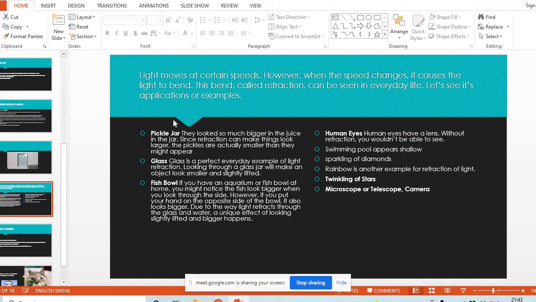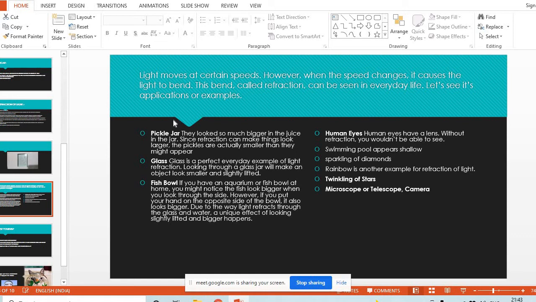Now I will tell you more examples of refraction in daily life. Have you seen the pickle jars, juice bottles? Yes, ma'am. They are filled in thick glass bottles, and they appear so large, and you think that too much pickle or juice is there in large quantity, but when you open it you get disappointed because the actual quantity is small. Because of the refraction of light through the glass bottle, the bottle appears larger and the stuff inside it appears a little raised, but the actual quantity is small. So it's a trap of those companies.